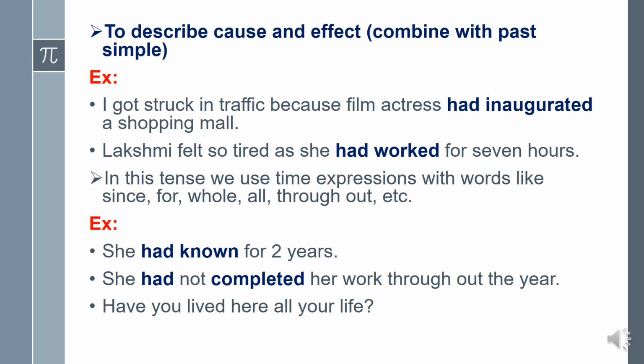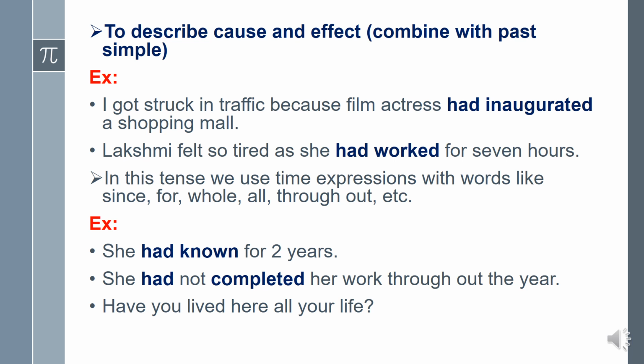Lakshmi felt so tired as she had worked for 7 years. Because she had worked for 7 years, she felt so tired. What is the cause here? Working without any rest for 7 years. And what is the effect? She felt so tired. In past perfect tense, we use time expressions with words like since, for, whole, all, throughout, and so on.